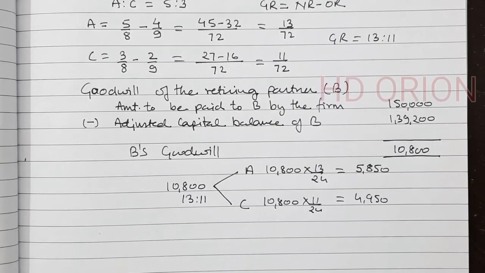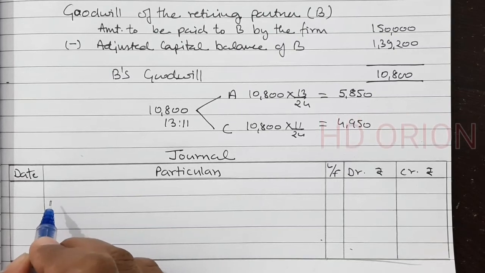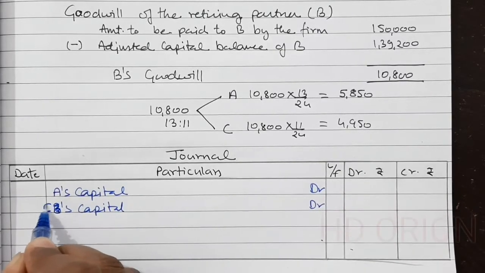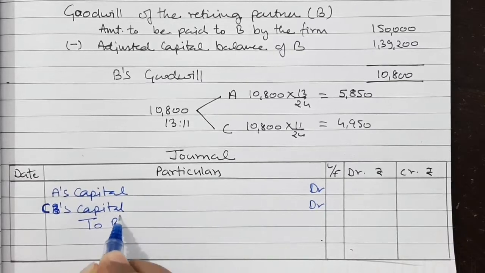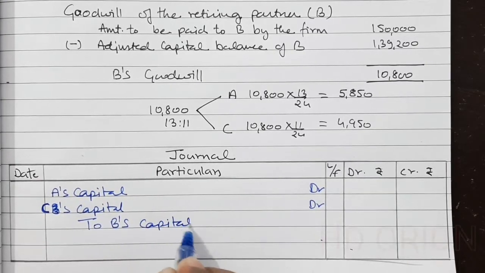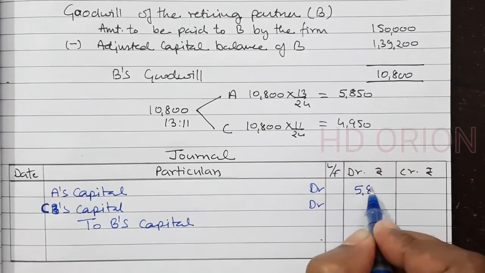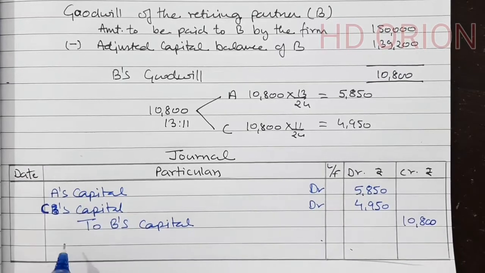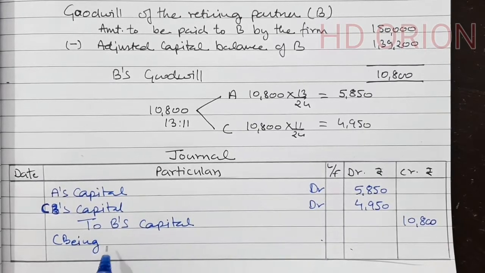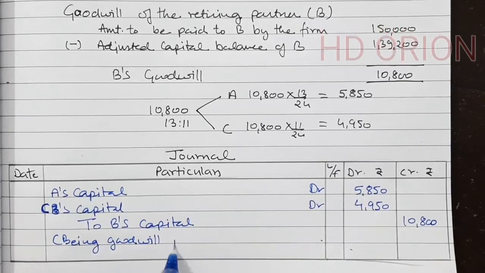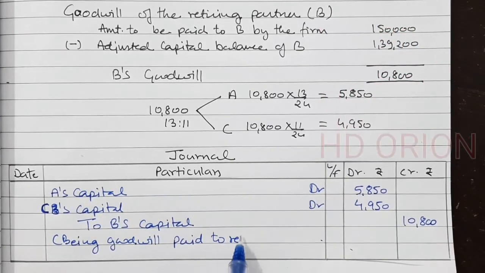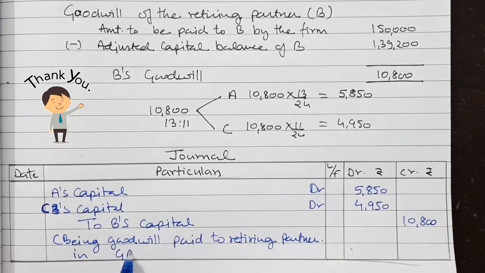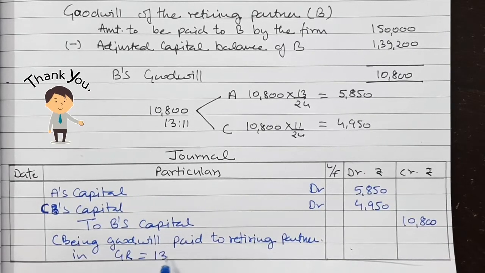Let us see the journal entry now. So A's capital account debited 5,850, C's capital account also debited 4,950, to retiring partner B's capital account 10,800, being goodwill paid to retiring partner in gaining ratio, which is 13:11.